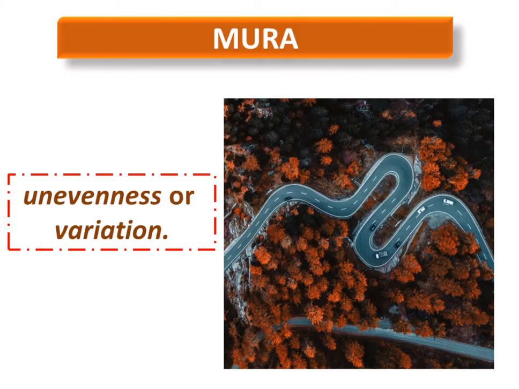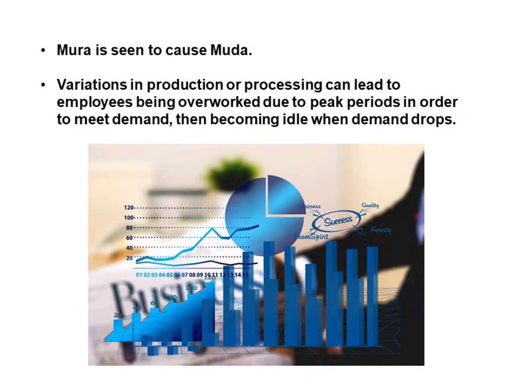Mura is the Japanese word for unevenness or variation. Mura is seen to cause muda. Variations in production or processing can lead to employees being overworked due to peak periods in order to meet demand, then becoming idle when demand drops.